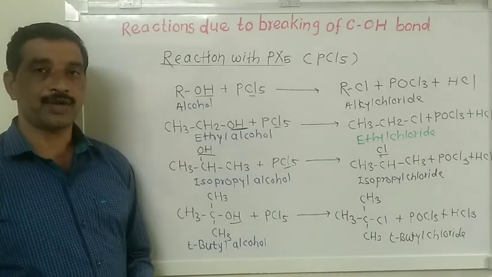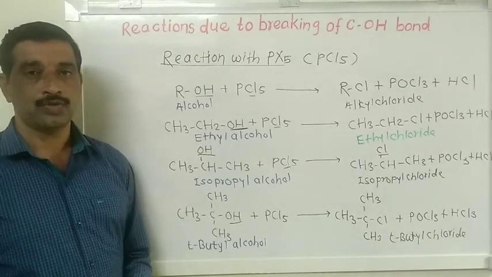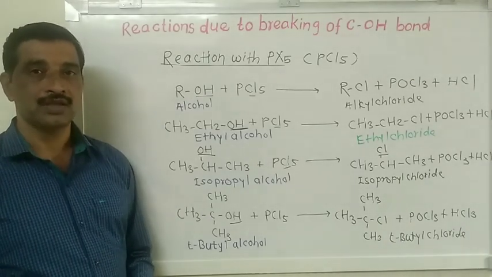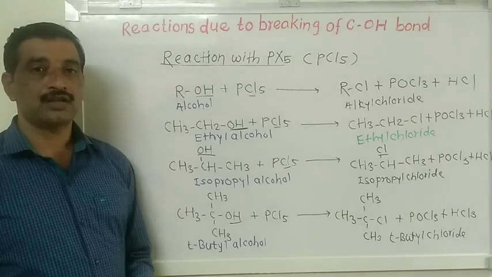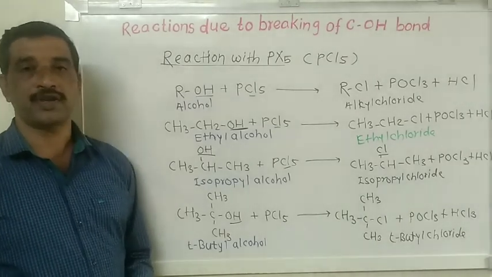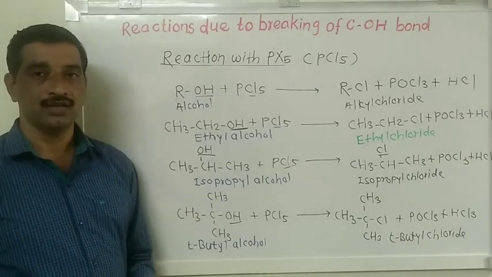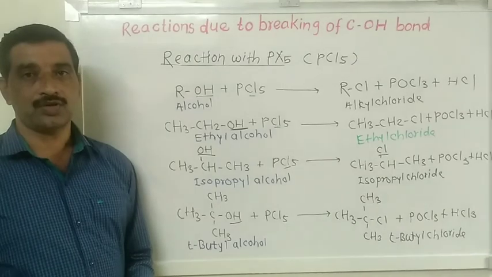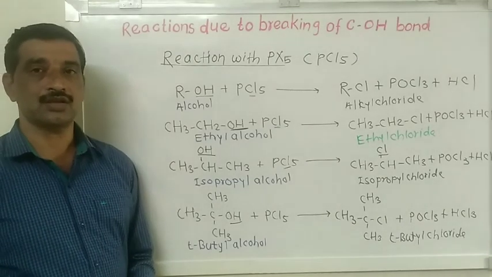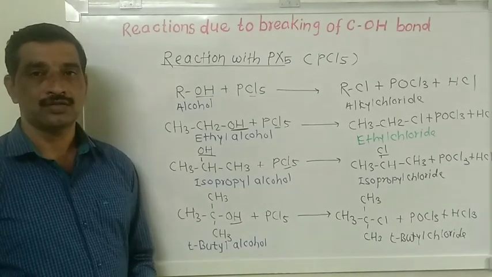In the second type, we discussed the reaction of alcohol with phosphorus trihalide and phosphorus pentahalide. In general, when alcohols are reacted with phosphorus trihalide or phosphorus pentahalide, they give the corresponding alkyl halides. So this is about the first two chemical reactions of alcohols involving breaking of the C-OH bond.